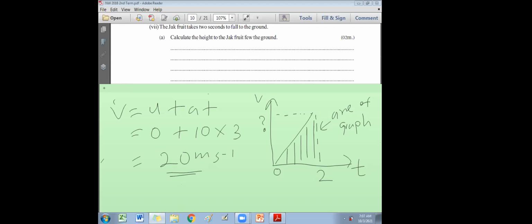This is one method. Then you can mark your velocity 20. Then you can find the area of the graph. Displacement equals half into base into height. Base is 2, height is 20. Half into 2 into 20. The final answer will be what? 20 meters, not 40, no?